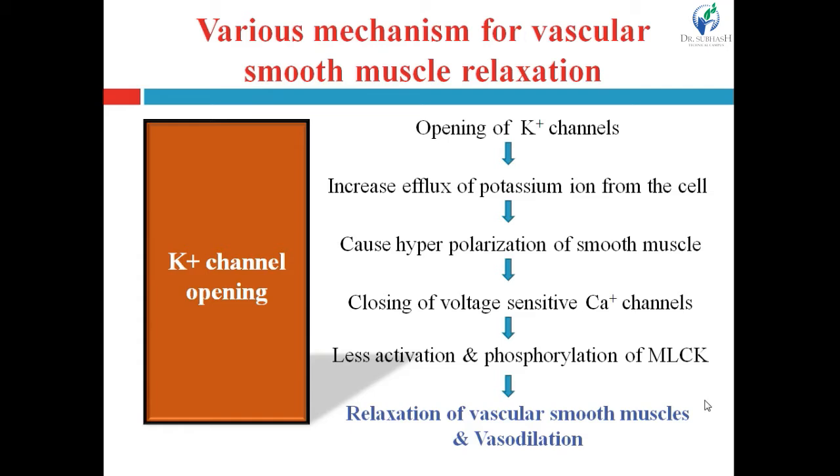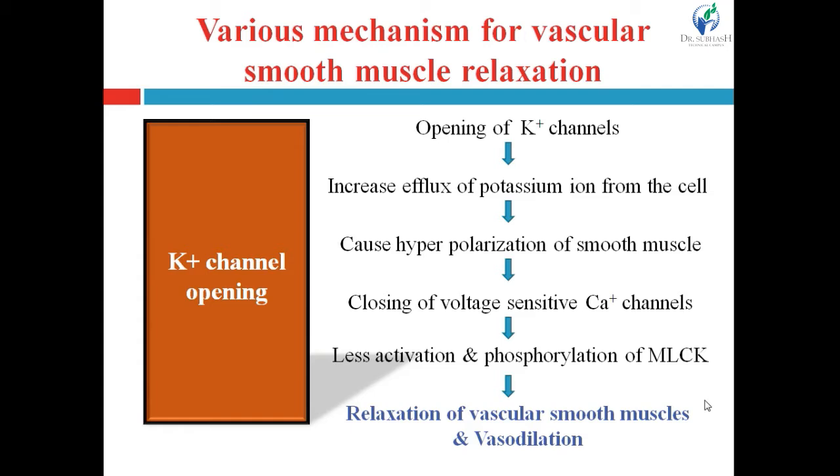So when the potassium channel gets opened, the efflux of potassium ion from the cell to the extracellular site will increase. That will cause hyperpolarization of smooth muscles. When the potassium ion channel opens, it increases the efflux of potassium ion from inside to outside the cell, and that will lead to the hyperpolarization of the smooth muscles.